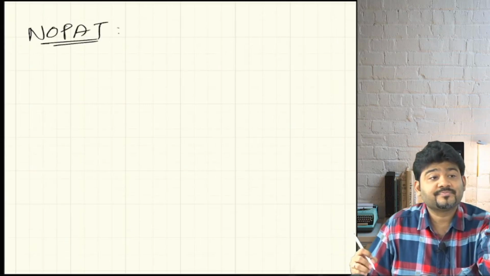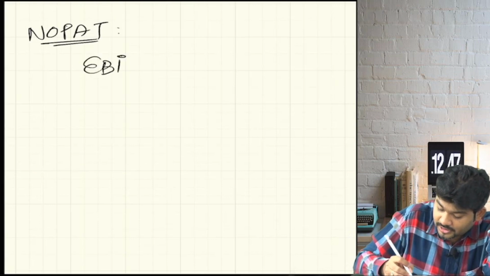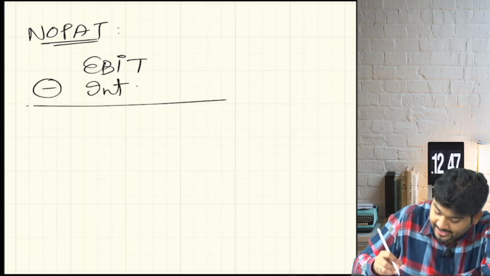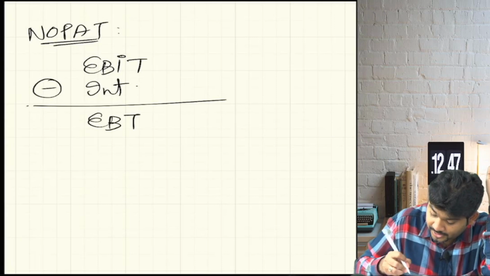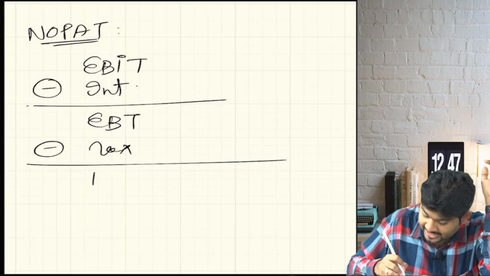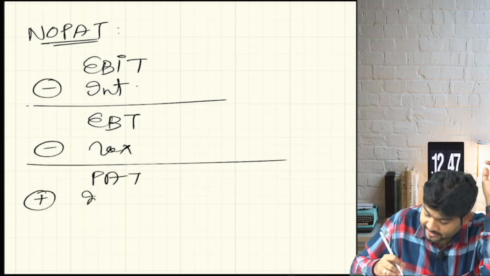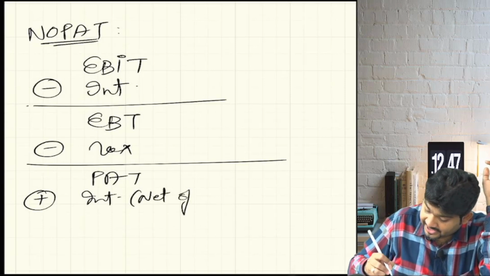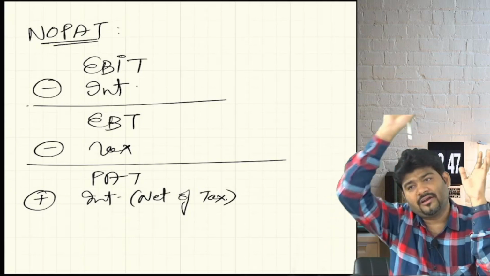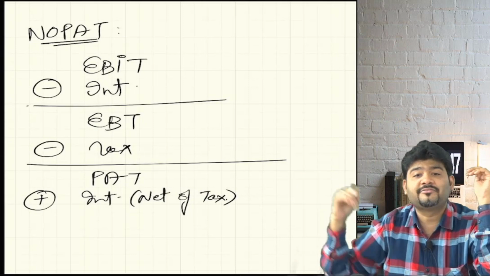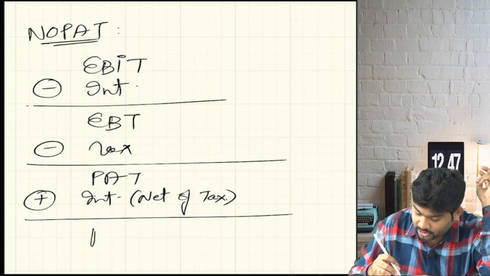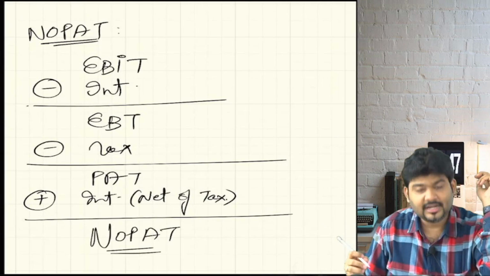So now what is the format for NOPAT? You will pick up EBIT, earnings before interest and tax. To that you will reduce interest. We will get EBT. To that we will reduce tax. To that we will get profit after tax. To that we will add interest net of tax. Why will we add interest net of tax here? So that we don't get a double impact, because we are now in any case going to reduce it when we calculate the capital employed into weighted average cost of capital. To that we will get net operating profit after tax.